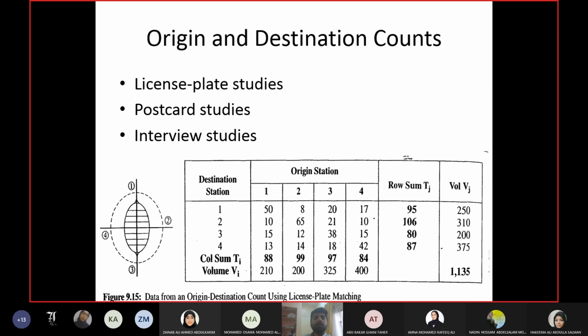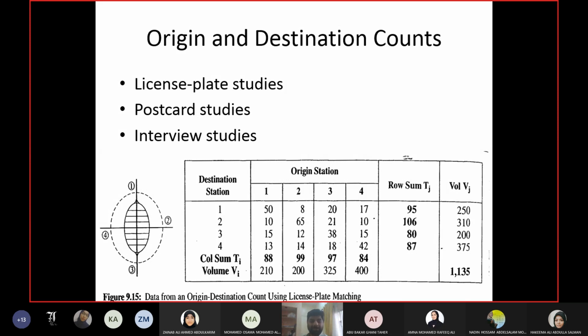With postcard techniques, you are dependent upon the response from the driver, because he has a card and he may respond maybe after 1 year, or he may not respond at all. So first of all, you have to wait, because you don't have the data until at least a few drivers send the card to you. You don't have any data. Even the first few drivers may take weeks to respond to you. So you are waiting.